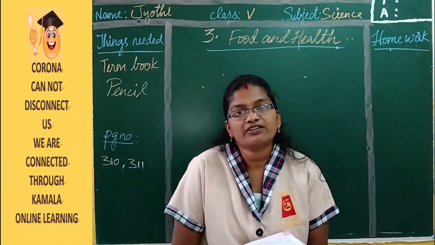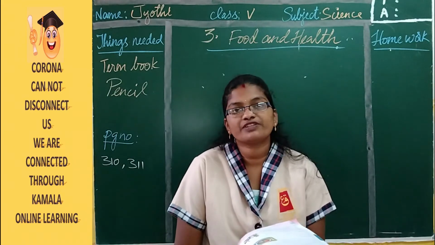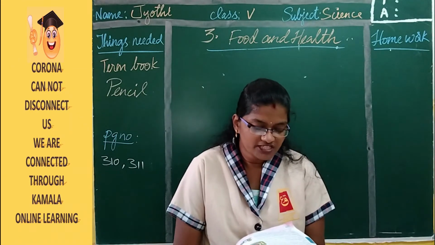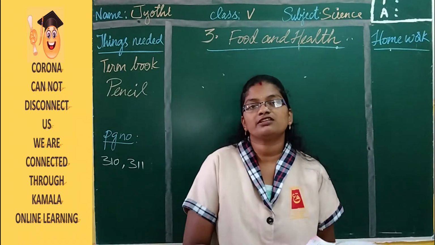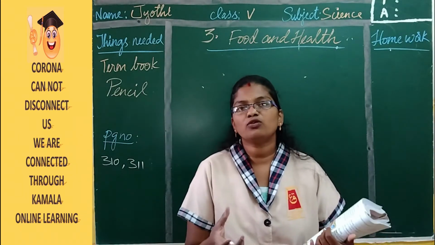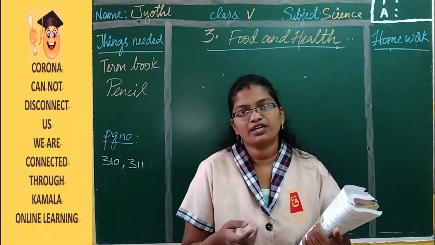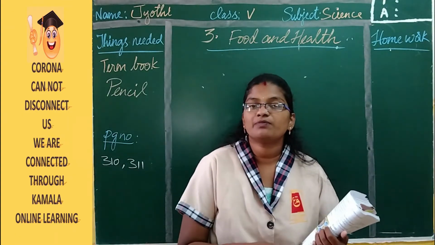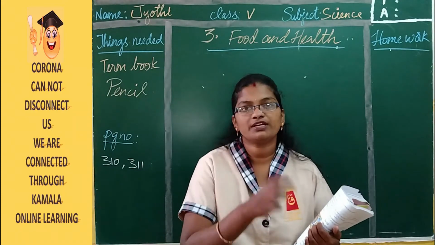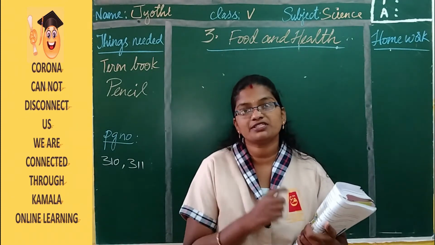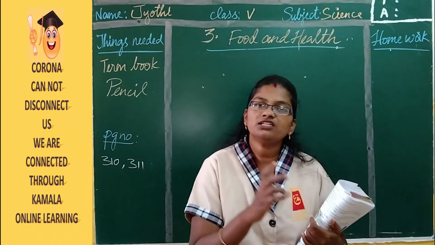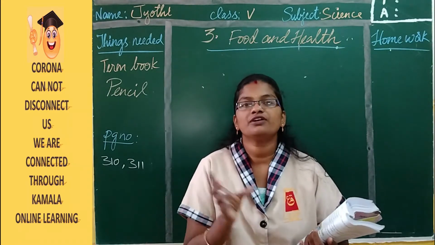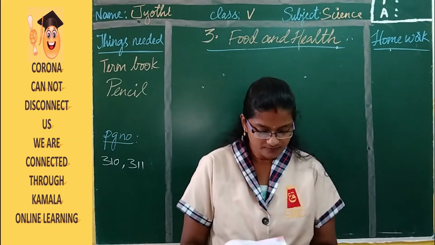Then fruits and vegetables. Fresh fruits and vegetables are required for you. So plenty of seasonal fruits and vegetables each day. Seasonal fruits like in summer you get mango and watermelon, and muskmelon. Then in winters you get custard apple. Then grapes also you get mostly in summer and all. Then oranges you get. So like this seasonal fruits you have to take. Along with that you have to eat all types of vegetables.